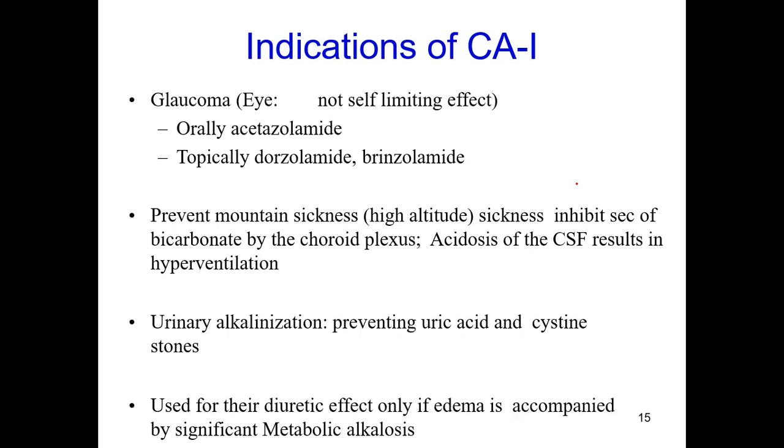So optic nerve damage can be minimized by reducing the IOP, by reducing the aqueous humor secretion, which is composed of sodium bicarbonate. That can be decreased in glaucoma patients by carbonic anhydrase inhibitors like acetazolamide, dorzolamide and brinzolamide. So these are the drugs which can be used.